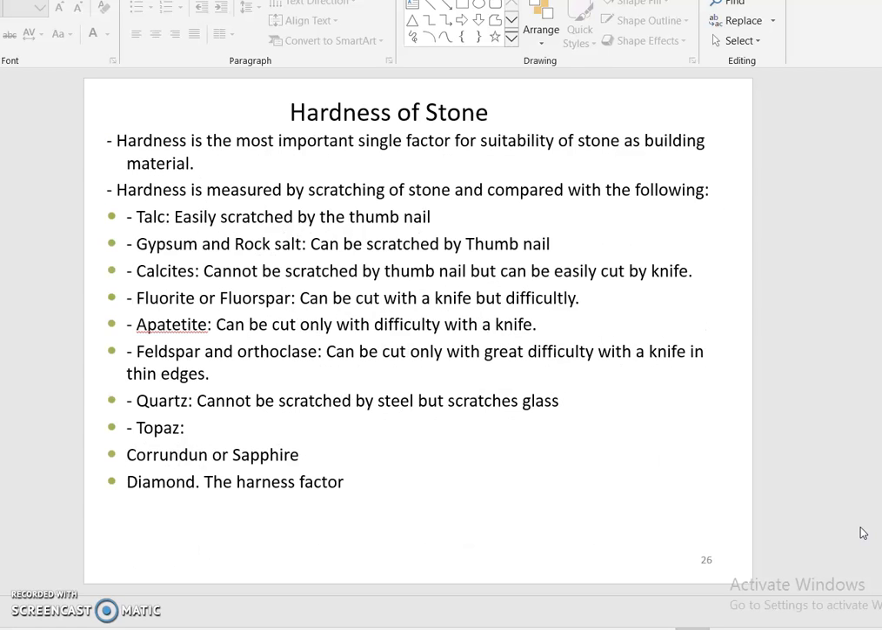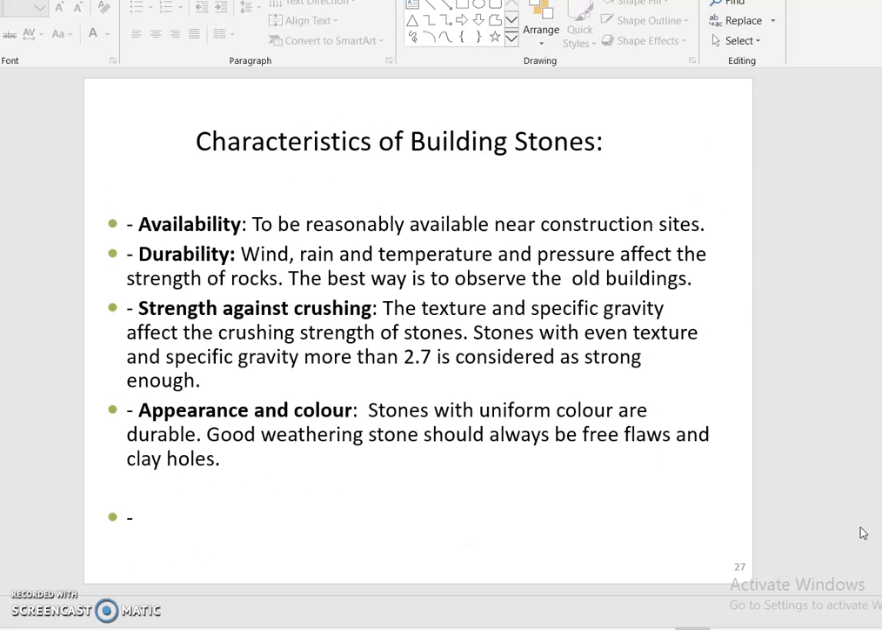So this is the process, then the hardness of stone. Based on that, we should enforce the characteristics of the building stone.